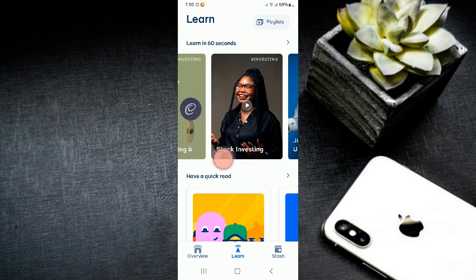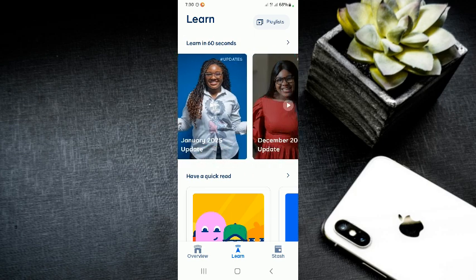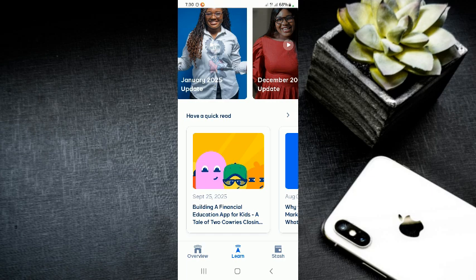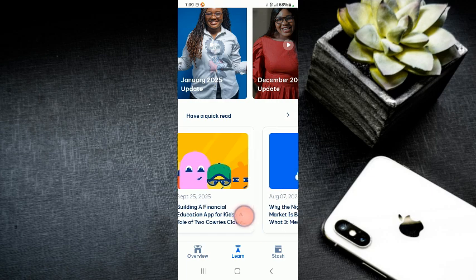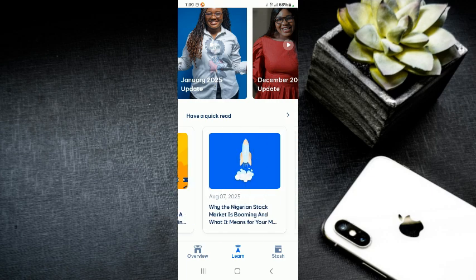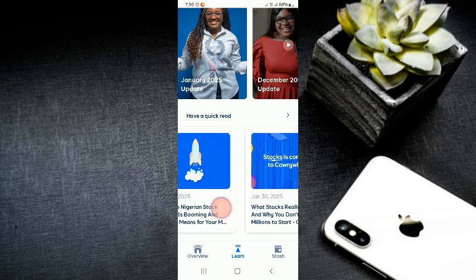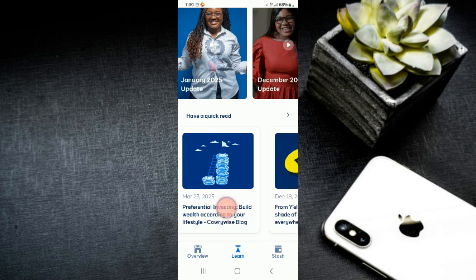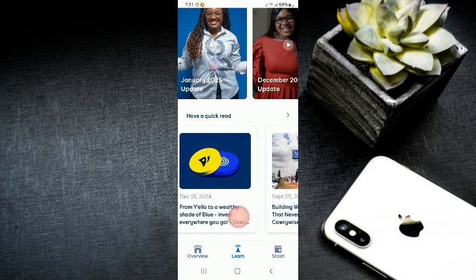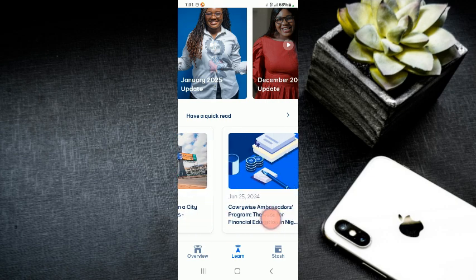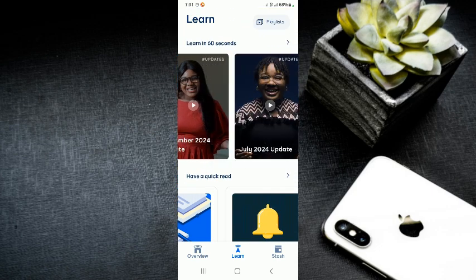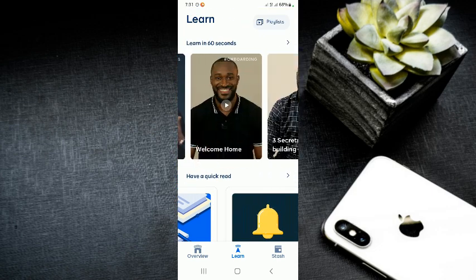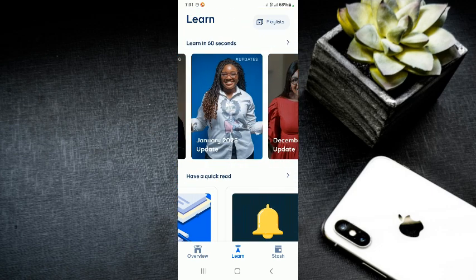about investing in stocks. Then if you want to know about other things, you can see how to build a financial educational app for your kids, why the Nigerian stock market is booming and what it means for you. These are all the articles, also you can have a quick read of them to know much about Cowrywise stock investing and other ways of investing on Cowrywise. So as we all know, learning never ends.